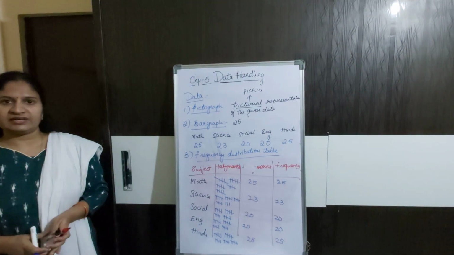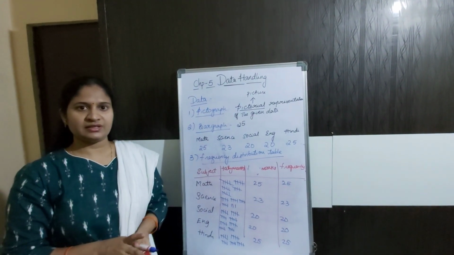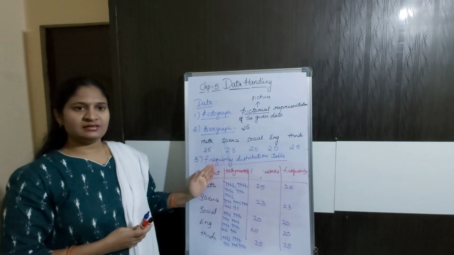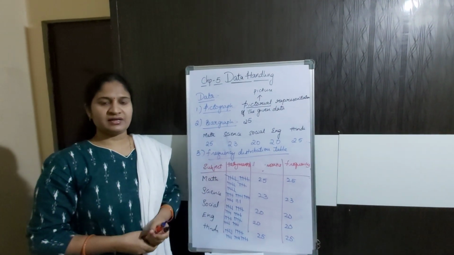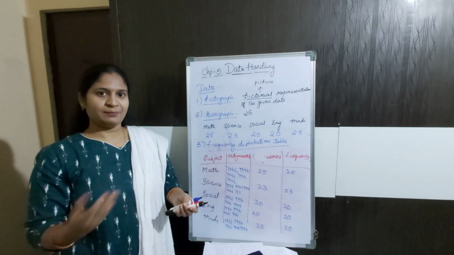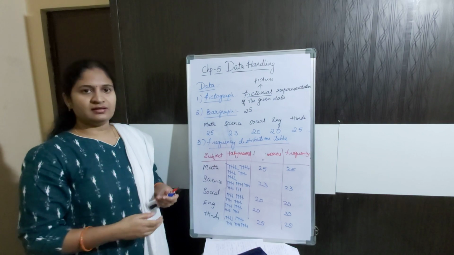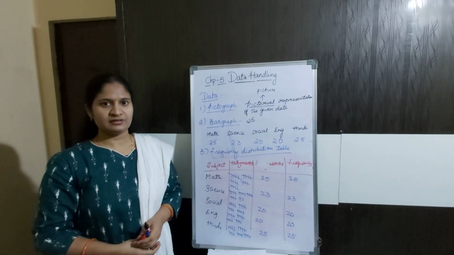I think it is very clear for you. So in this video you have learnt about pictograph, bar graph and then frequency distribution table. In the next video I am going to explain the double bar graph. A double bar graph is used to compare two quantities at a time, and then the topics from the 8th class. Thank you so much children. Have a good day.